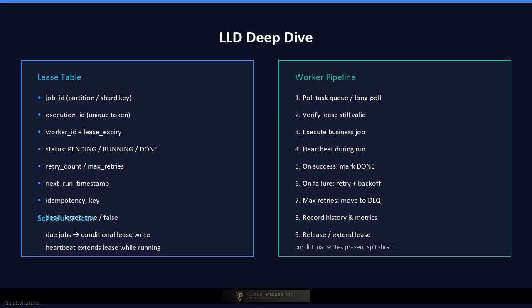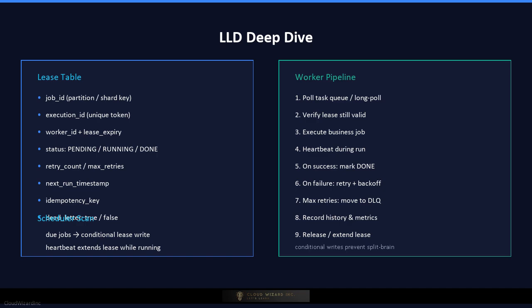Workers pull the queue with prefetch limits, receive a task, and call the lease manager to verify the lease is still valid. While running, the worker heartbeats at a fraction of the lease duration to extend it. On success, the worker records the result and releases the lease. On failure, the scheduler computes the next retry time using exponential backoff and jitter, then re-enqueues the task or moves it to the dead letter queue after the max retry count.